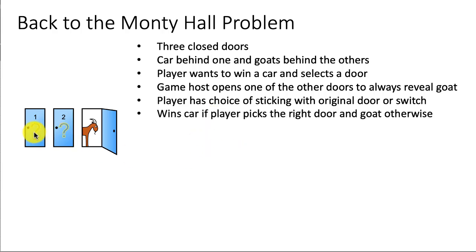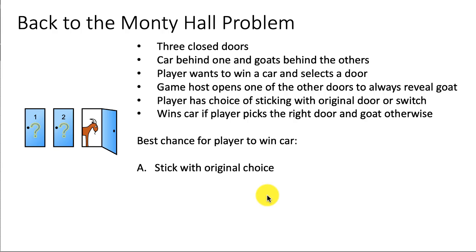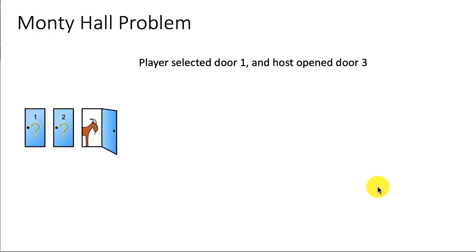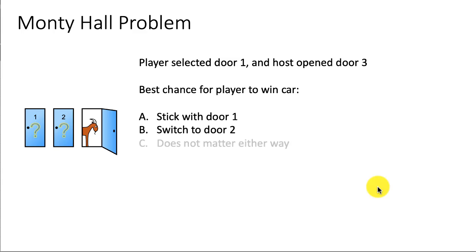Of course, the player can either stick with the original door 1 and say, no, I stick with 1. And then the game host is going to open 1 and we'll see whether it's a car or a goat. So the player can either stick here or go there. And if the player makes the right choice, the player wins the car. Otherwise, they get to take home a goat. So what is the best chance for the player to win a car? Stick with the original choice, switch, or doesn't matter either way? So this is the scenario. Player selected door 1, host opened door 3. What is the best chance? Which of these three?